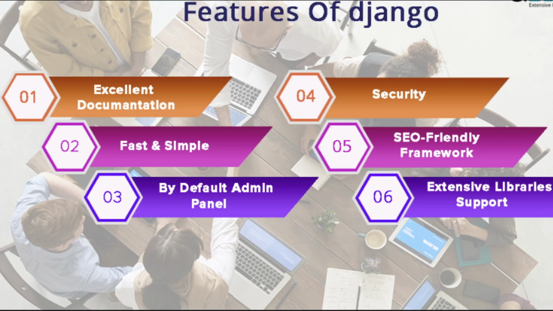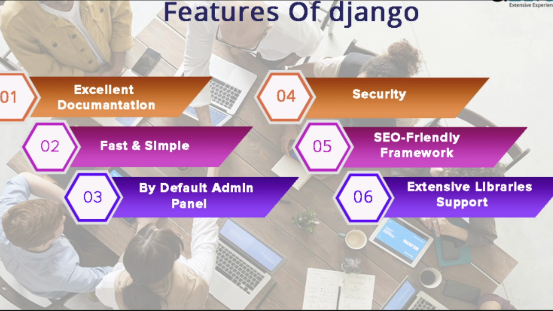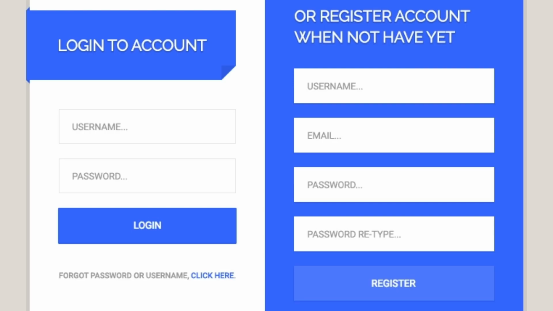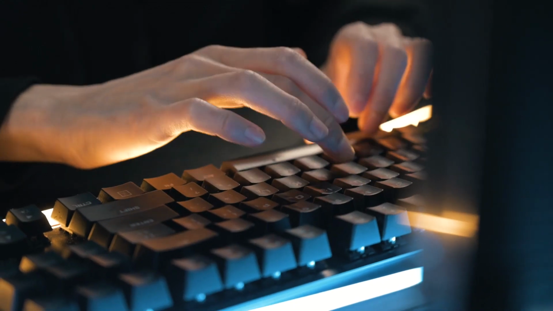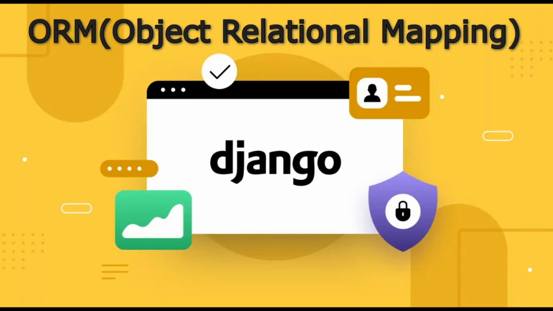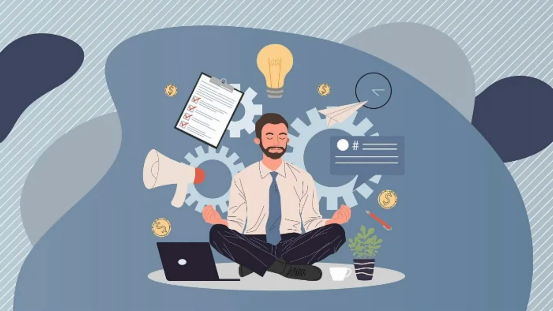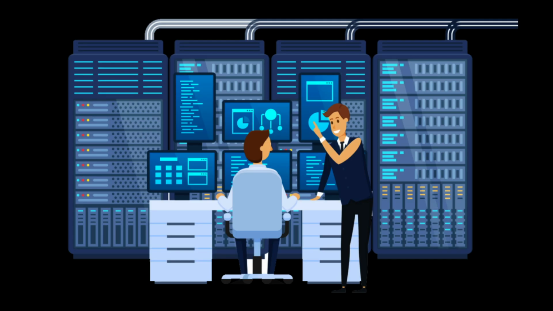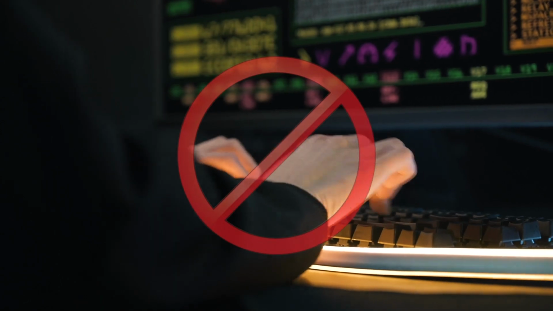Now, the same functionality, if you build using the framework, then we don't have to worry about a lot of manual stuff. Frameworks, in fact, Django framework comes with many inbuilt features. For the registration and login functionalities, we don't need to manually write the code for each and every simple actions. In Django, we have something called ORM, Object Relational Mapping, which handles almost all types of database queries. We don't need to write the SQL query manually.